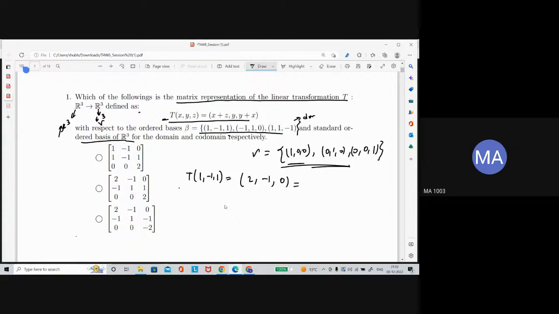Now you can express this vector you got in R3 on this basis. Write this vector as a linear combination of these elements, because this is a basis. You can see that this will be exactly like this, written in this fashion, and 0 times the third one.